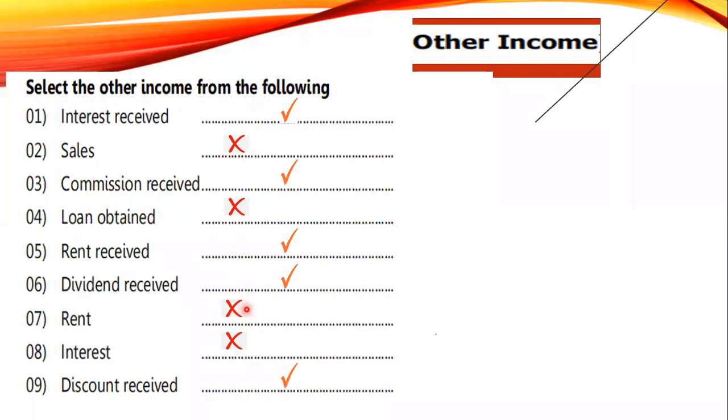Likewise, interest received and interest paid. Number 8 is interest paid. Number 1 is interest received. So interest paid is an expense. It is not other income. Discount received, other income. So what was the mistake I made in this question? Loan obtained and interest. I put a twist in that. Most of you found that.